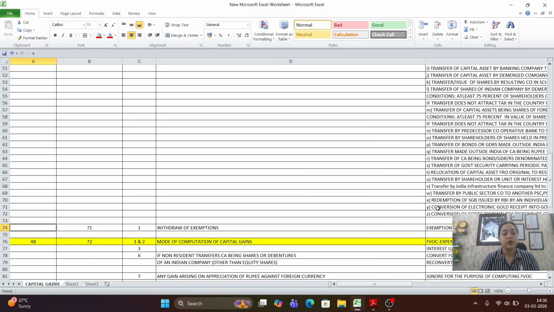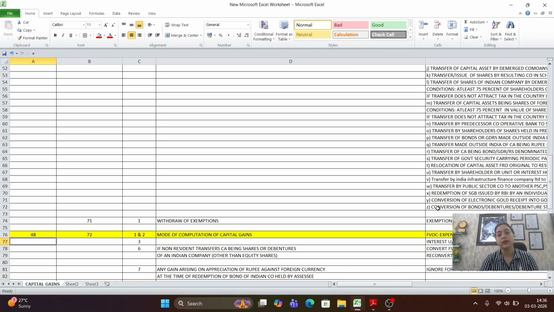Now moving toward the next section, which was earlier in the Income Tax Act 1961 section 48, has been replaced with section 72. Section 48 talked about the mode of computation of capital gain, wherein full value of consideration minus expenses minus cost of improvement minus cost of acquisition gives you the capital gain. That formula, those provisions will remain the same, but the section number is changed.